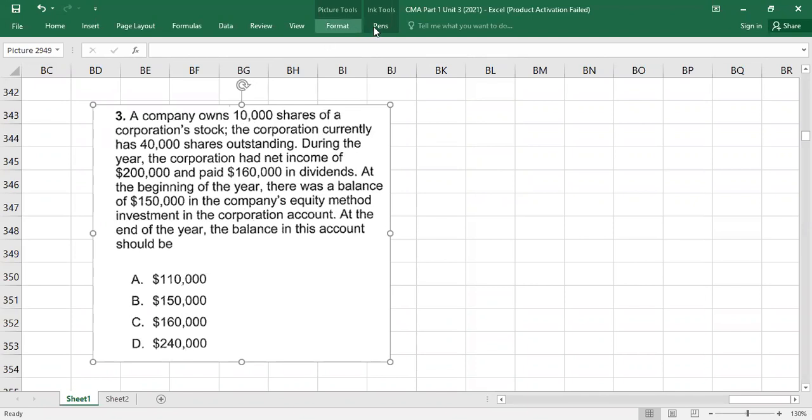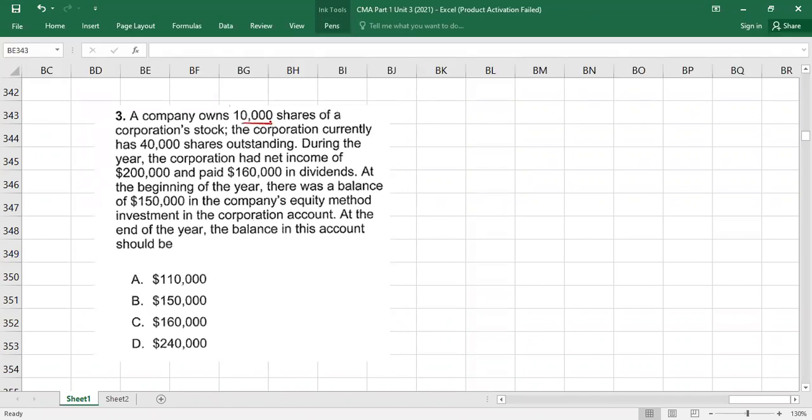The company owns 10,000 shares of the corporation's stock. The corporation currently has 40,000 shares outstanding. First get the percentage of voting rights. You purchased 10,000 shares. Total stock of that corporation is 40,000, multiplied by 100. So your holding percentage is going to be 25%. The equity method you can apply only if your percentage is between 20% to 50%. So here we got 25%.